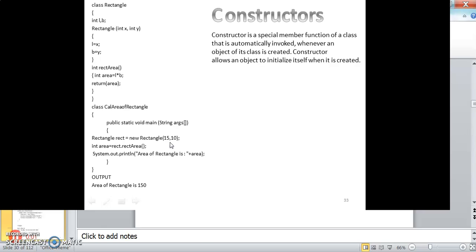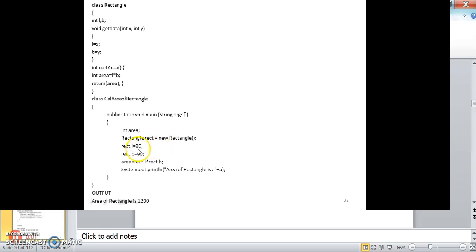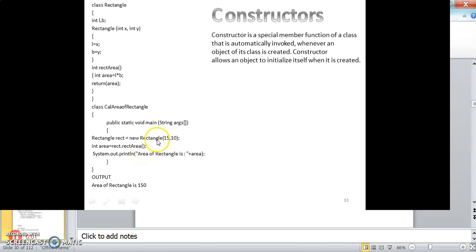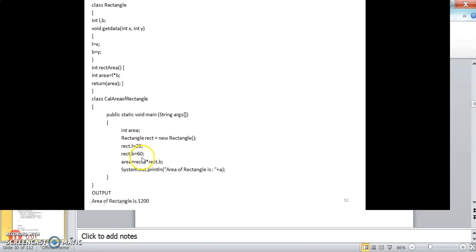Earlier, without a constructor, we had to initialize each and every member this way. But here we are directly initializing by passing the parameters 15 and 10. And now we are accessing the rect area function itself using the object, rect.rect area. Earlier it was not possible. Earlier we computed rect.l into rect.b.